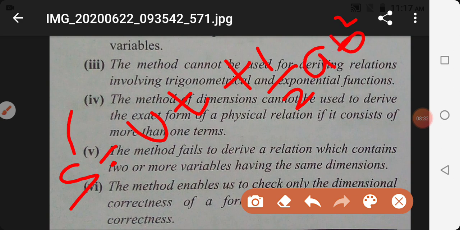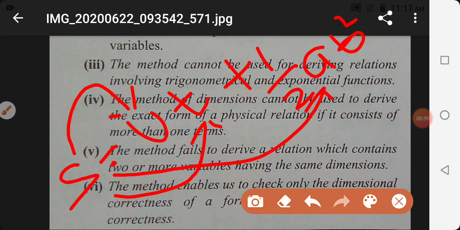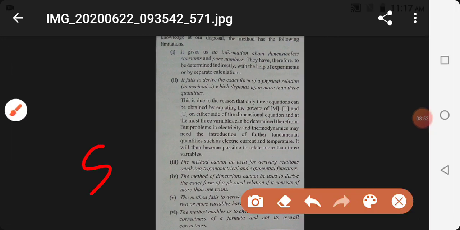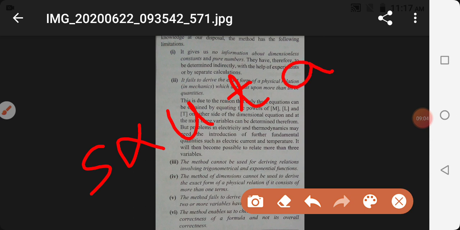So s is depending on velocity, s is depending on time, and s is depending on acceleration. Is that clear? So if the question would be given like this, distance is depending on u, that is velocity, time, that is t, and acceleration symbolized by a.